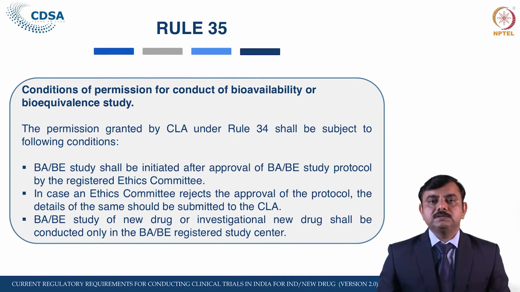In case no ethics committee approval has been submitted to the licensing authority, it can grant the permission with the condition that they have to take the necessary approval. In such cases, as soon as they take the approval from the ethics committee, that is required to be submitted to the Central Licensing Authority.